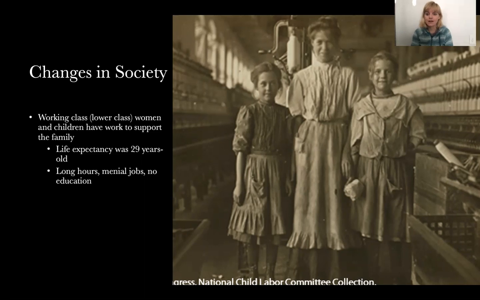Not only is it monotonous, every single day, putting clothing through a machine over and over again, but we're talking about this unregulated capitalism. Remember, let's think back to Adam Smith. Adam Smith is saying that the only successful capitalist society is one in which the government does not step in, does not regulate anything.